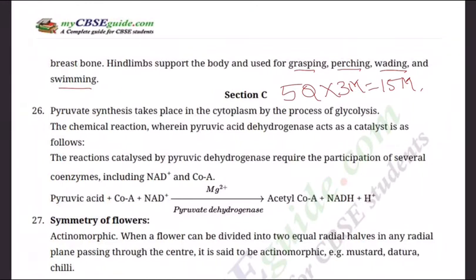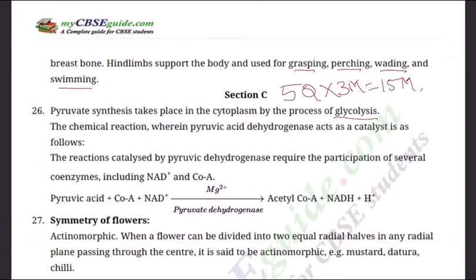Question 26, straight I am going. Name the site of pyruvate synthesis. Also, write the chemical reaction wherein pyruvic acid dehydrogenase acts as a catalyst. Answer. Pyruvate synthesis takes place in the cytoplasm by the process of glycolysis. The chemical reaction wherein pyruvic acid dehydrogenase acts as a catalyst is as follows. The reactions catalyzed by pyruvic dehydrogenase require the participation of several coenzymes including NAD+ and CoA.